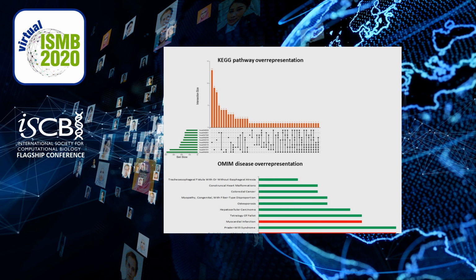Overrepresentation analysis was performed for differentially expressed genes in the pathways as well as for diseases. The overrepresentation analysis for diseases was done to identify any other possible disease associations with dilated cardiomyopathy. The AGE-RAGE signaling pathway in diabetic complications was found to be the pathway with the highest enrichment ratio with 99 genes in the set. Hyperventilation syndrome and myocardial infarction were the 2 significant overrepresented diseases against the background list of OMIM.